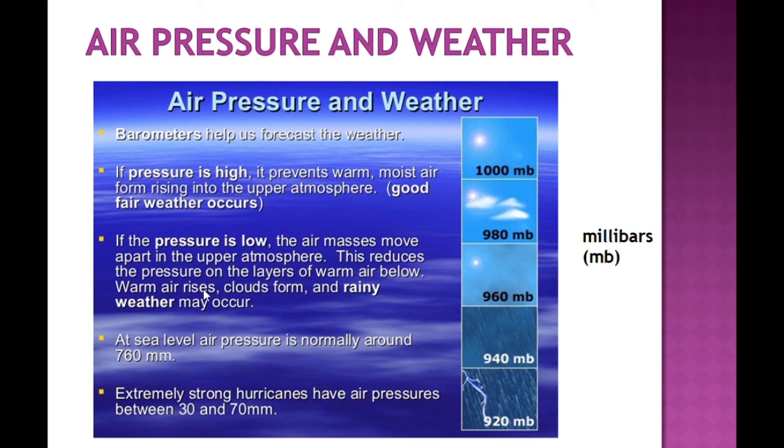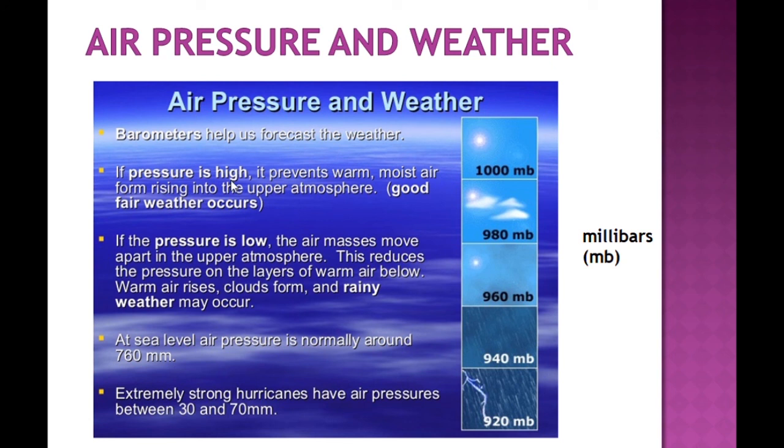Warm air rises, clouds form, and rainy weather may occur. At sea level, air pressure is normally around 760 millimeter or 76 centimeter. Extremely strong hurricanes happen at air pressure between 30 and 70 millimeter. So it is clear that with the pressure, weather also changes.